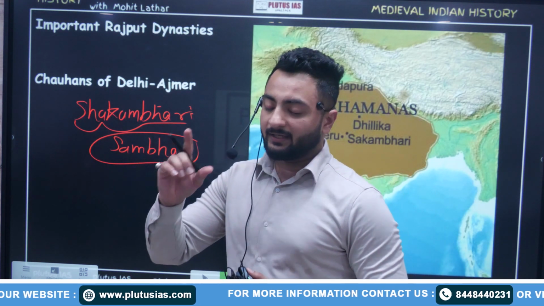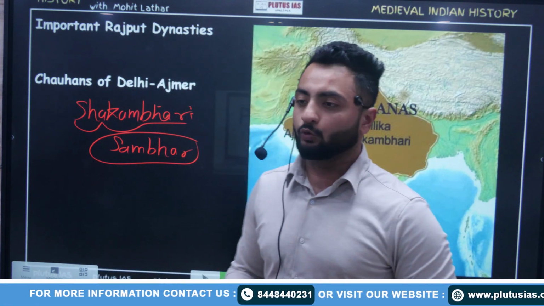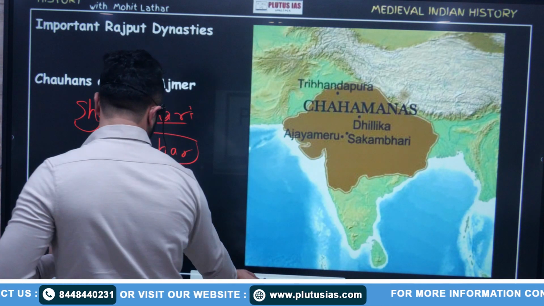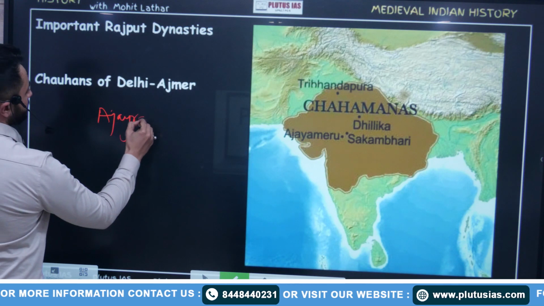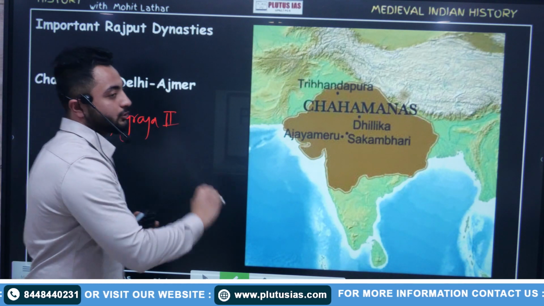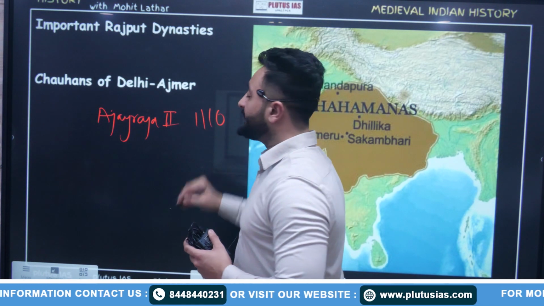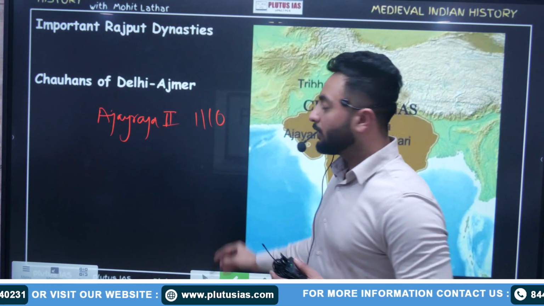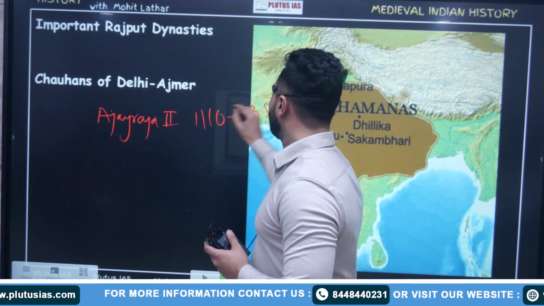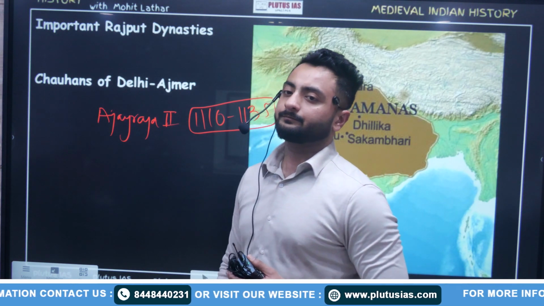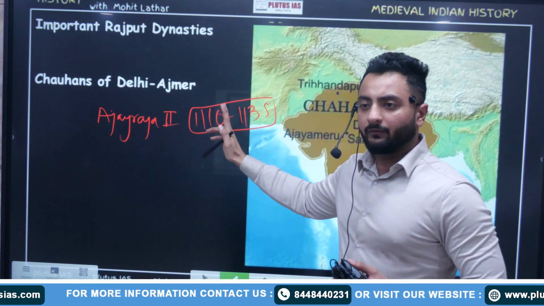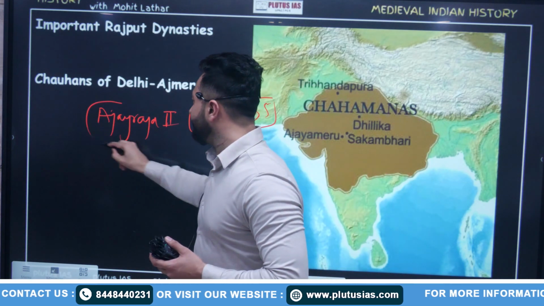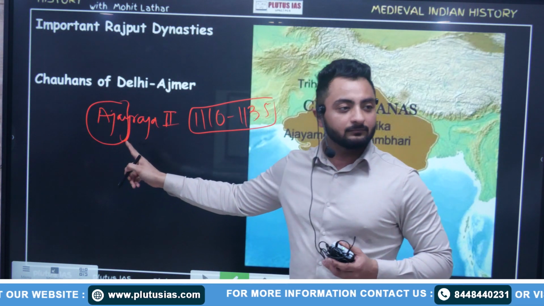Fine. Now write down one main ruler, Ajay Raj II. Ajay Raj II, time period 1110 to 1135 AD. Chronologically, he is after Prithviraj Chauhan, but we have to cover him because can you relate this name with any city?